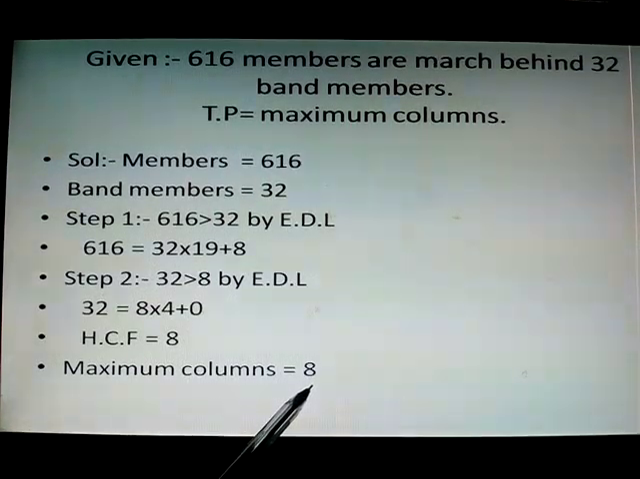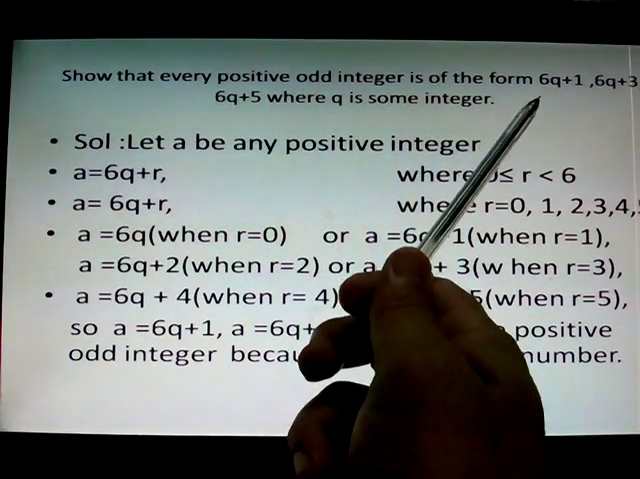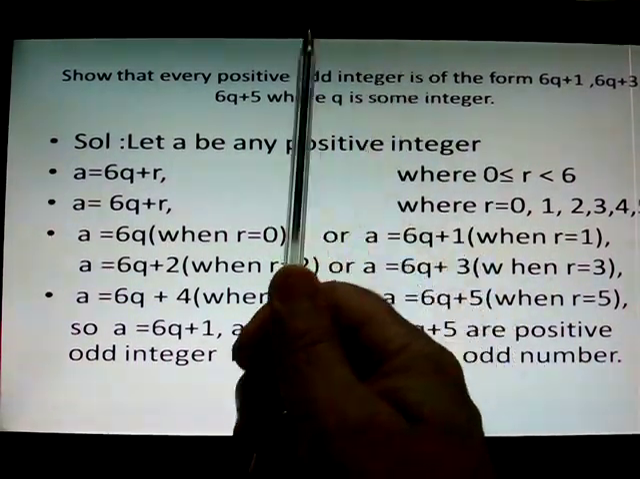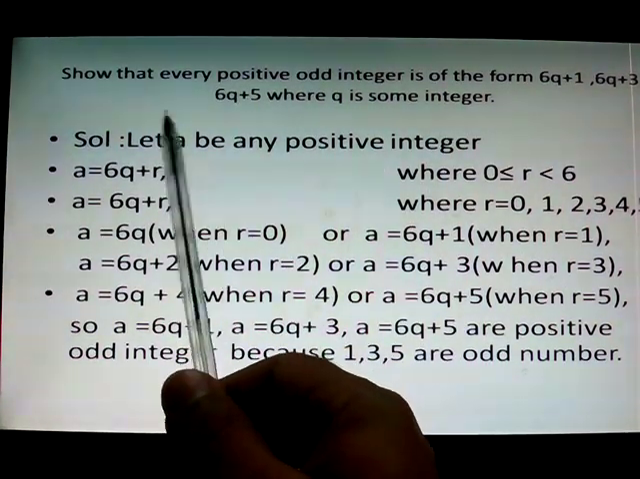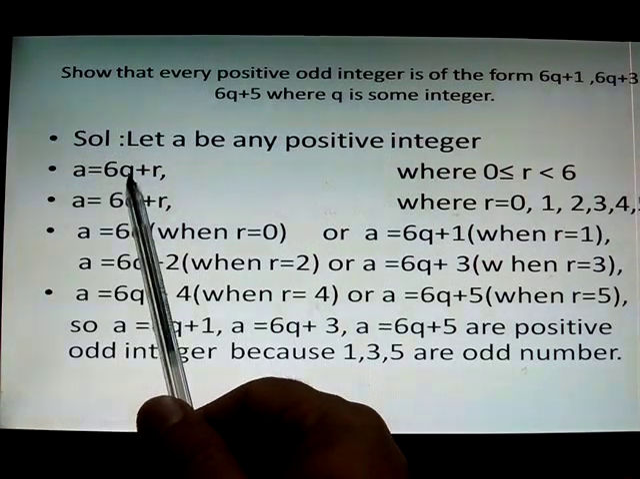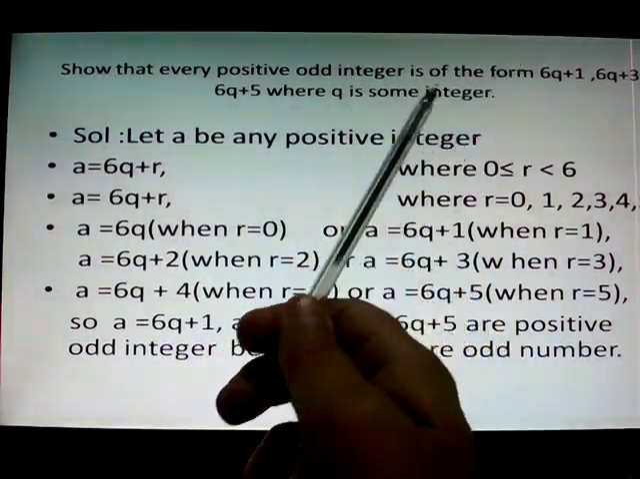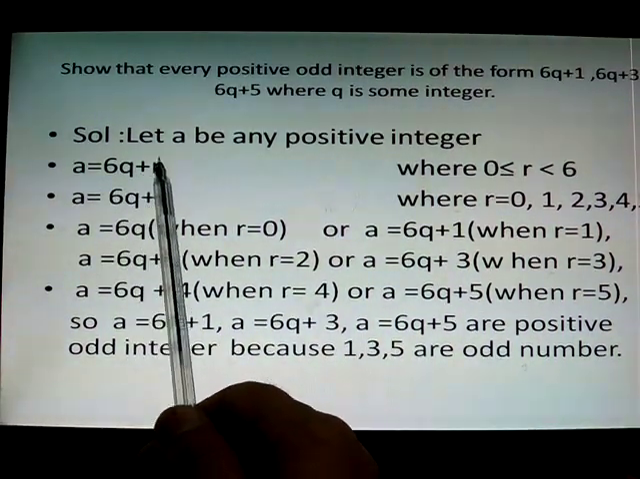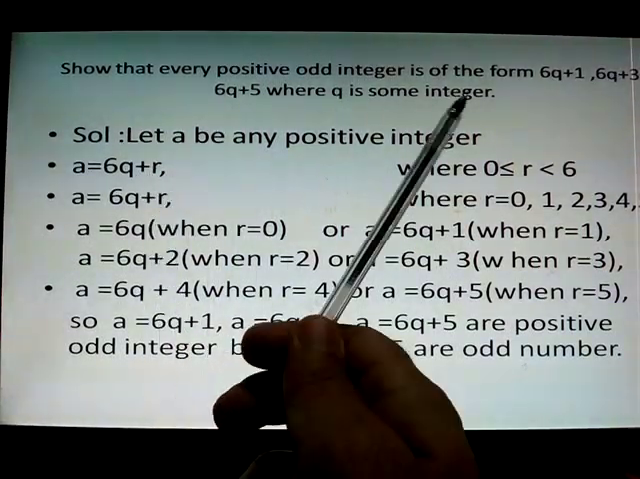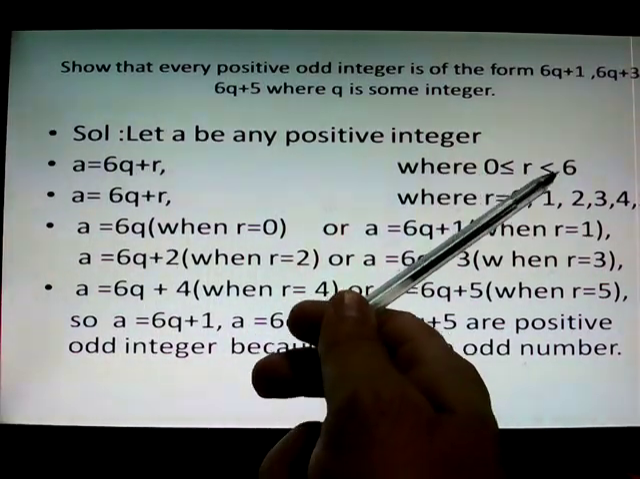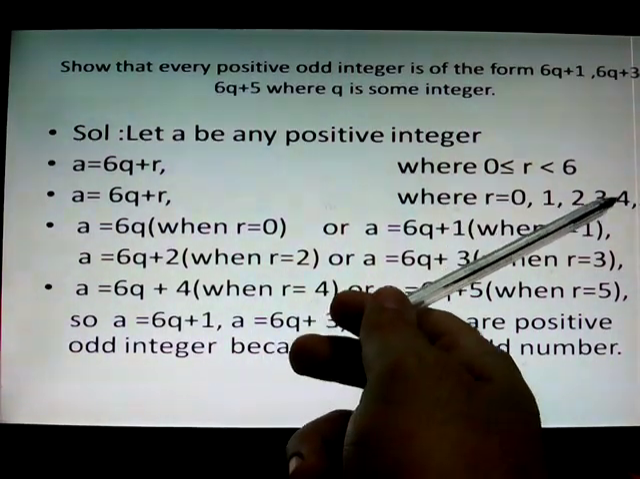In the next question, show that every positive odd integer is of the form 6q plus 1, 6q plus 3 and 6q plus 5. For that, what we can do, we use A equal to 6q plus R. The 6, because there is 6q, so we use 6q. So 6q plus R. So R is the remainder. So remainder is greater than or equal to 0 but less than 6. It means R is equal to 0, 1, 2, 3, 4, 5.